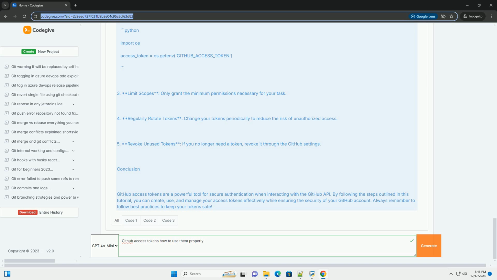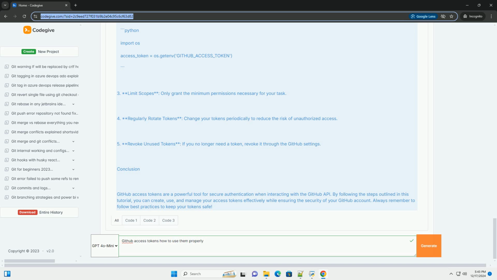8. Generate token. Click Generate token. Important, make sure to copy the token now. You won't be able to see it again. Using access tokens in code. You can use access tokens in various ways, such as in HTTP headers for API requests.